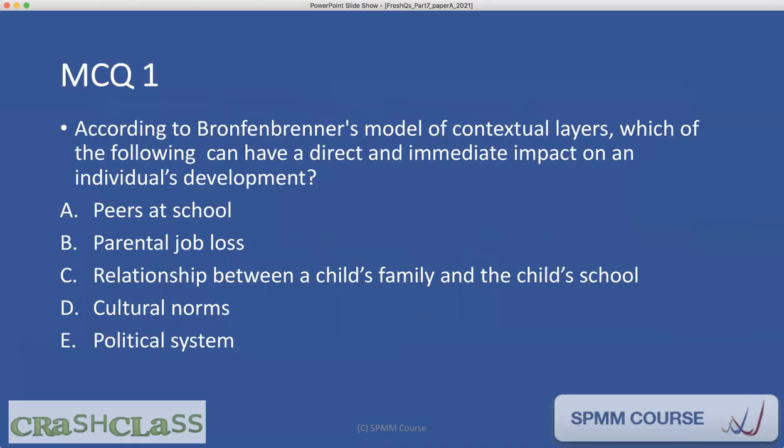So question 1, according to Bronfenbrenner's model of contextual layers, which of the following can have a direct and immediate impact on an individual's development? A, peers at school. B, parental job loss. C, relationship between a child's family and the child's school. D, cultural norms. E, political system.